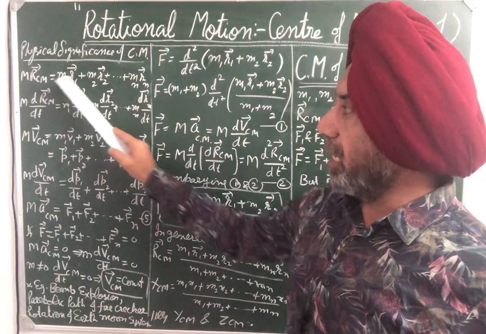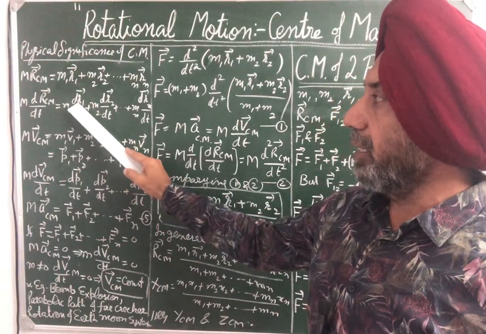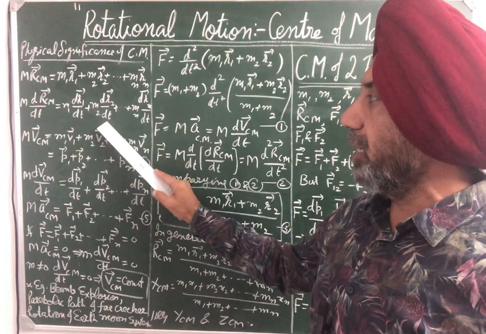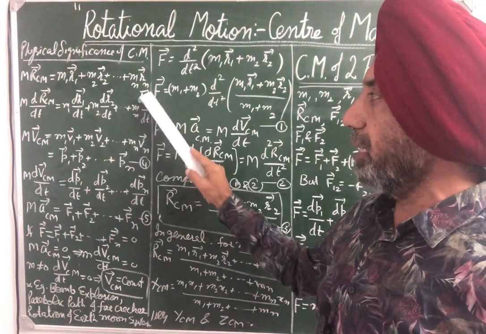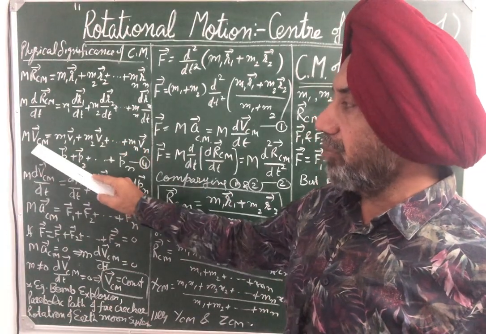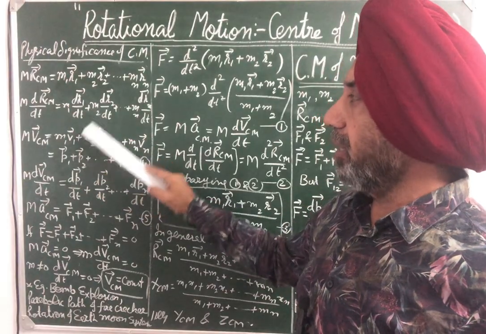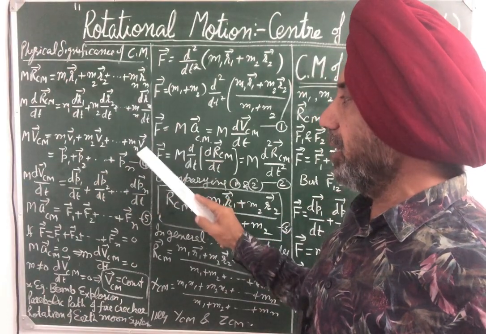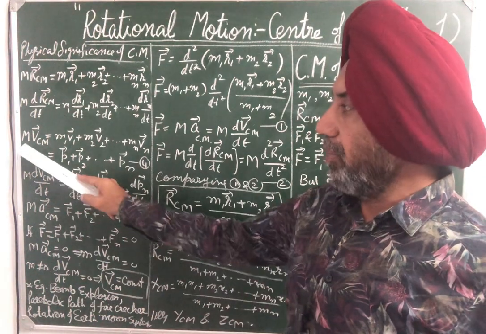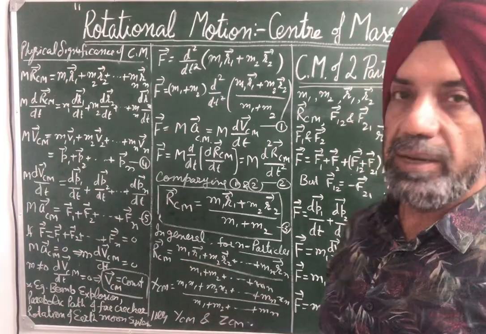Now differentiating both sides with respect to t, we have M d R_CM by dt is equal to m1 dr1 by dt plus m2 dr2 by dt plus so on plus mn drn by dt. What is dR_CM by dt? Nothing but velocity of center of mass. So M V_CM is equal to m1 v1 plus m2 v2 plus so on plus mn vn.